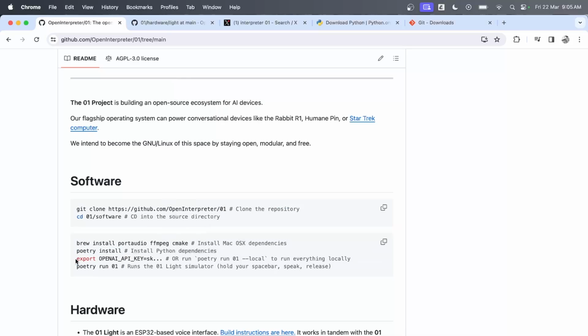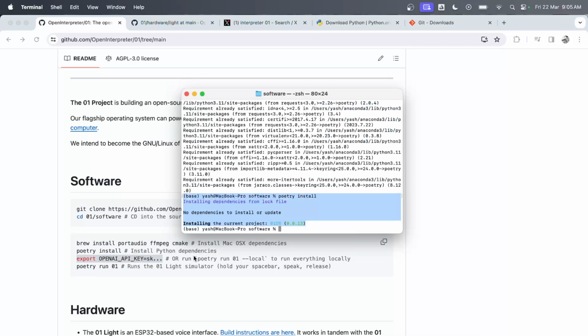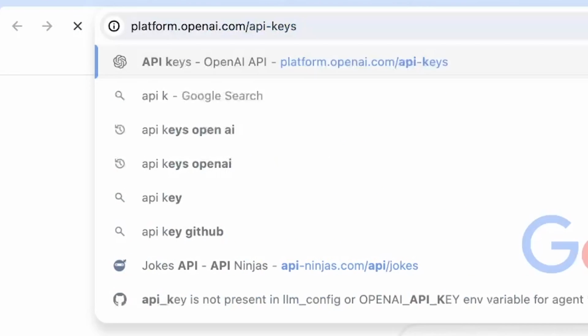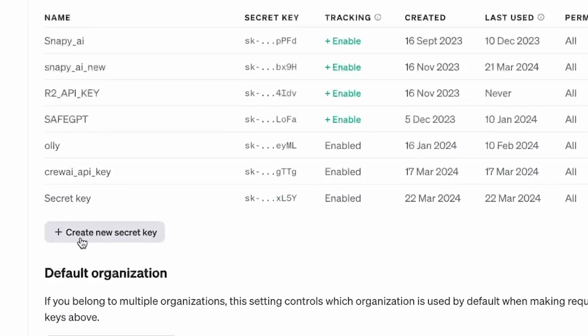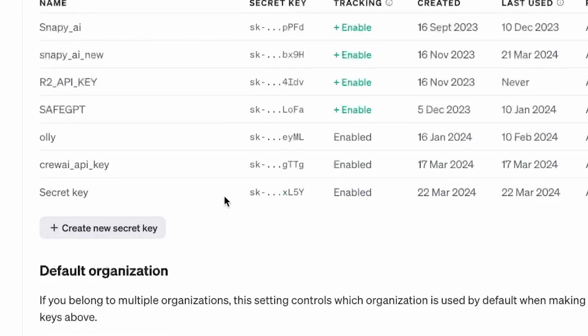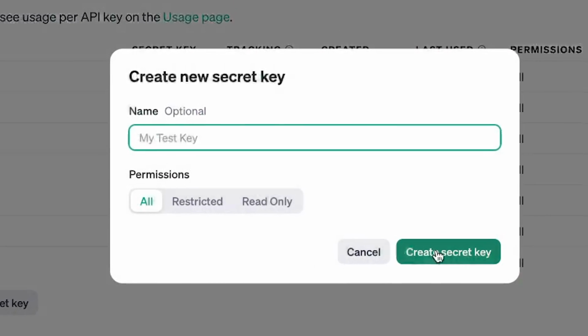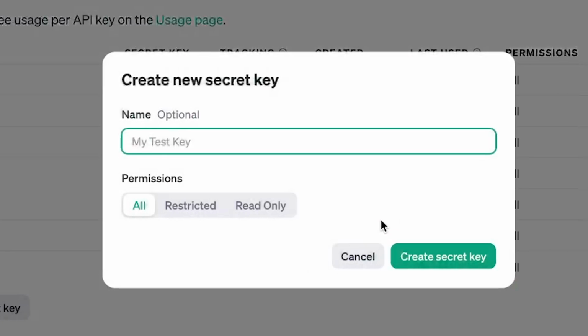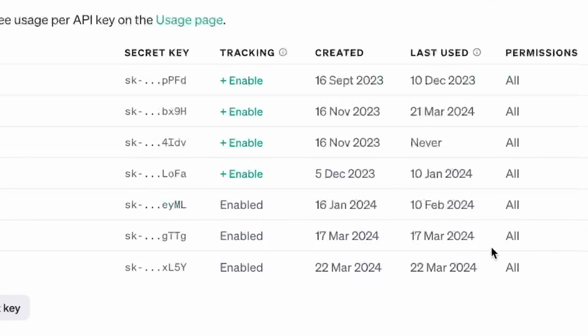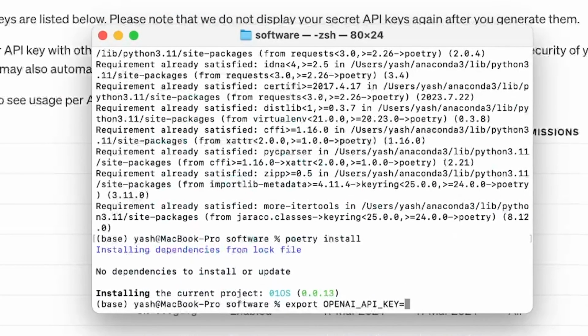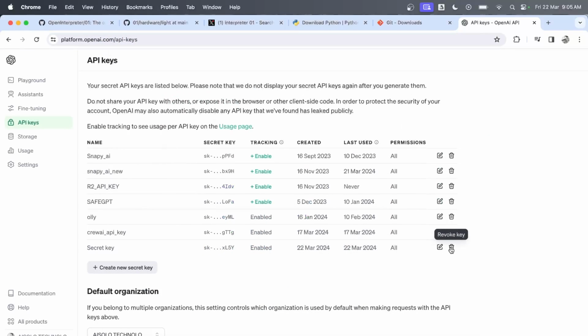Next, we need to set up the OpenAI API key, and note that this is going to cost you money, right? Because this is using your own OpenAI API key. So in order to get it, just go to API keys and then here, create a new key. You can see I have created one here. Once you do create, name the key and then create it. And once you do that, it should be able to create a key and you can paste it instead of an SK here. Once you paste that, let me demo it for you.